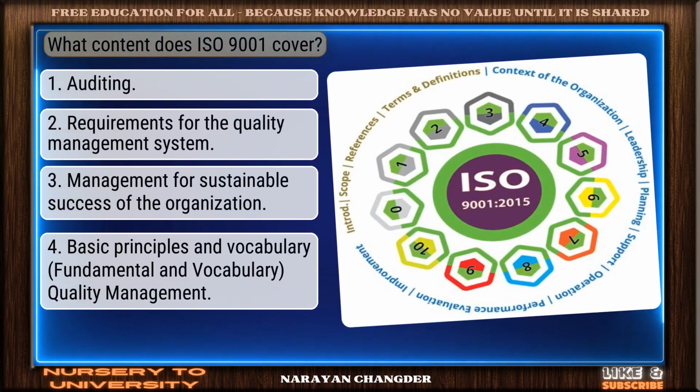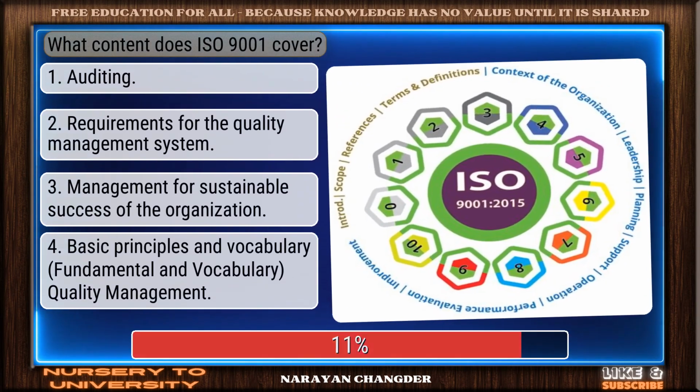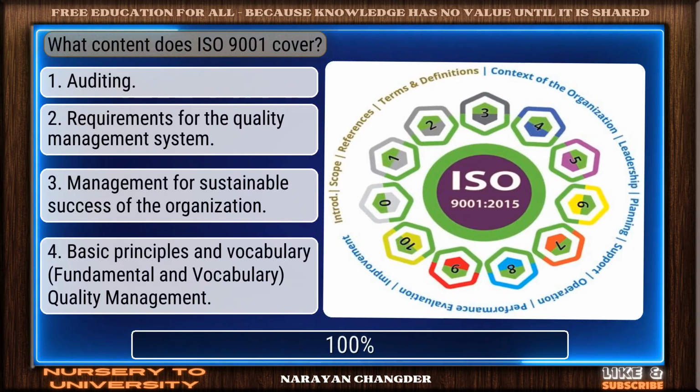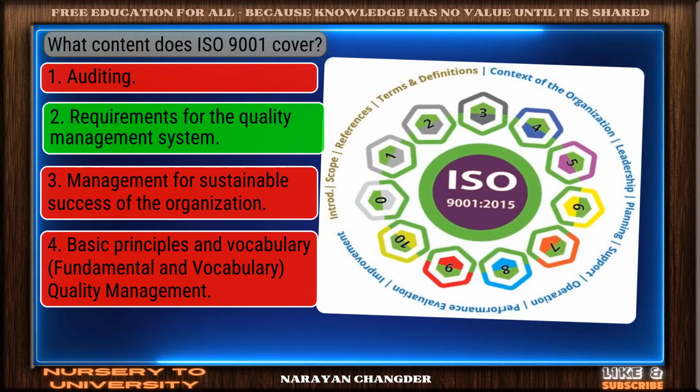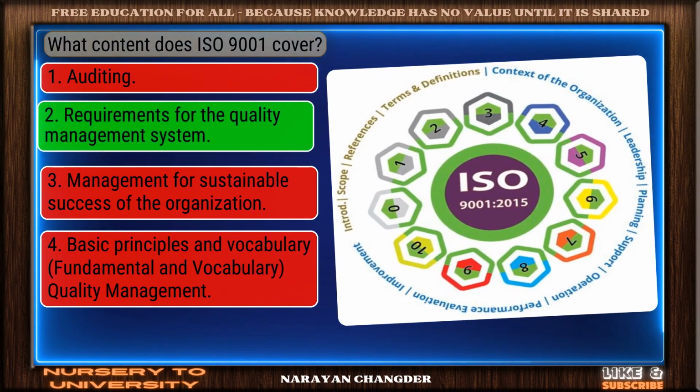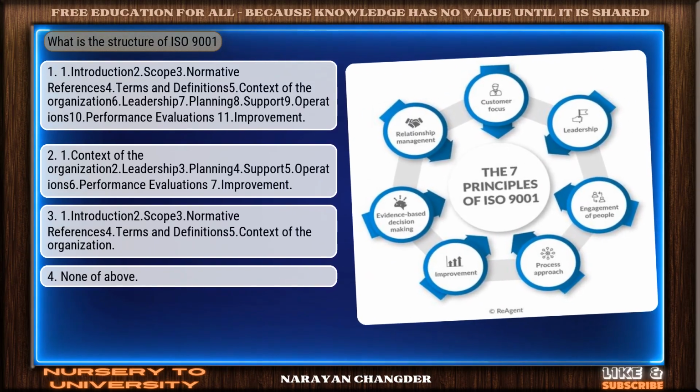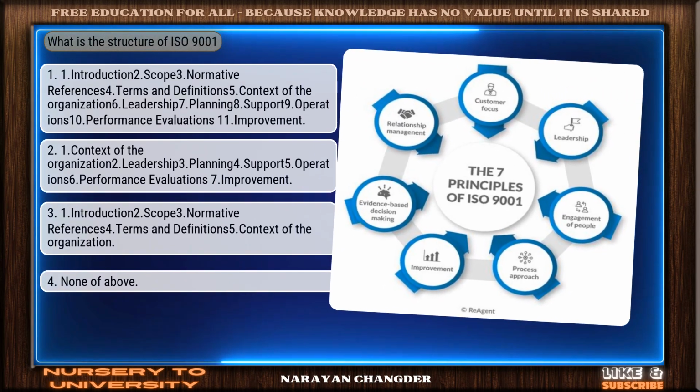Question number 29. What content does ISO 9001 cover? Strong choice. Requirements for the quality management system is the right answer. Question number 30. What is the structure of ISO 9001?